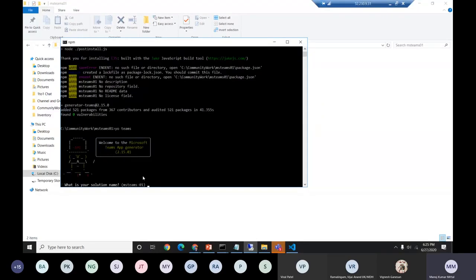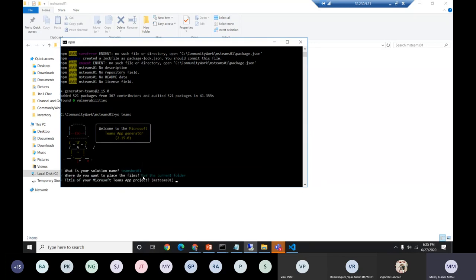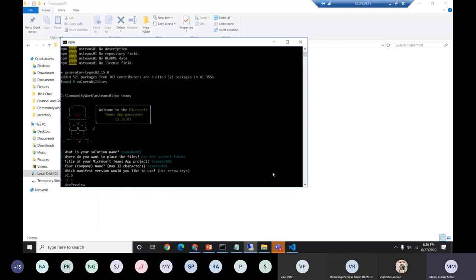As I type yo teams, the prompts will come. We need to provide the solution's name. So we'll say teams bot 01, any name, current folder. Yeah, it's the same current folder. For the Microsoft app project name, use the same, teams bot 01, anything we can give here. It doesn't matter as of now. We'll just keep the same name for this particular demo.